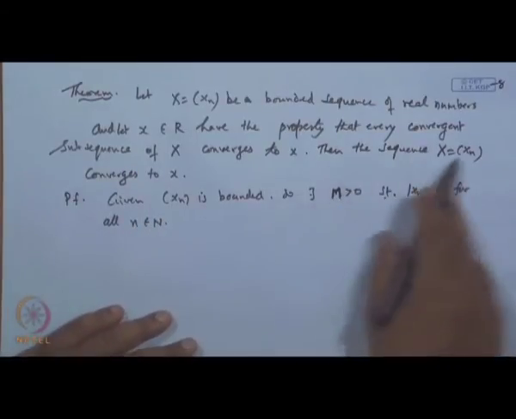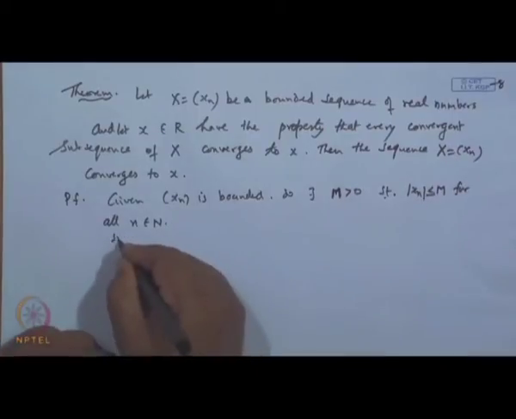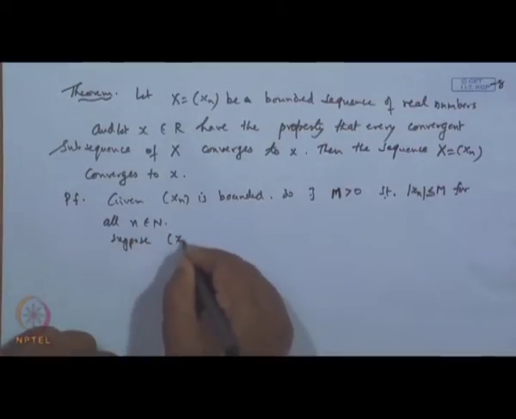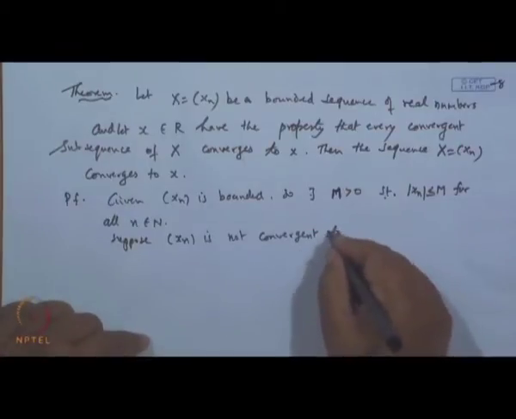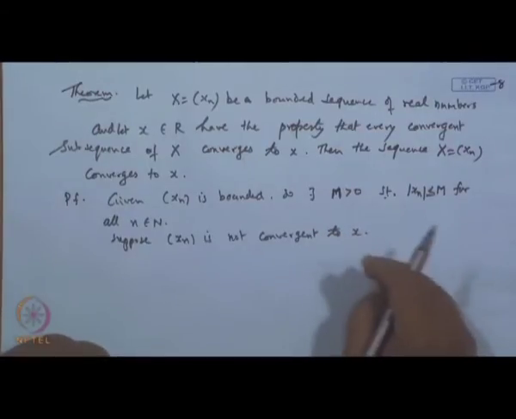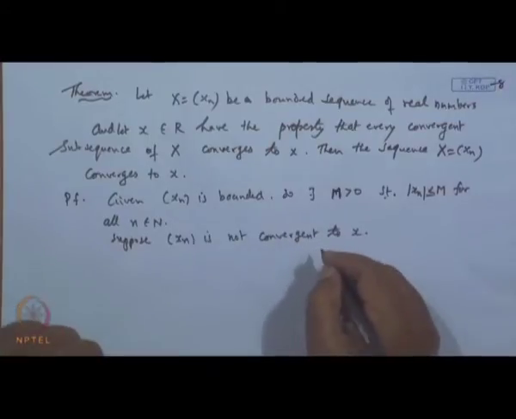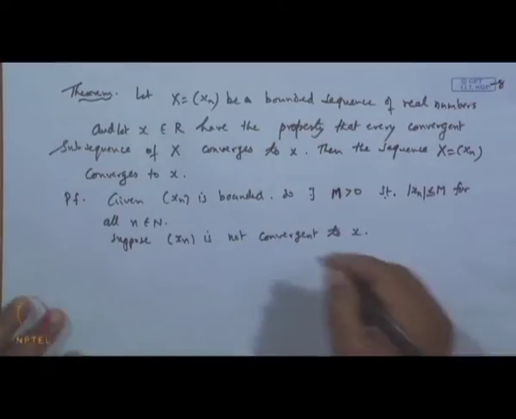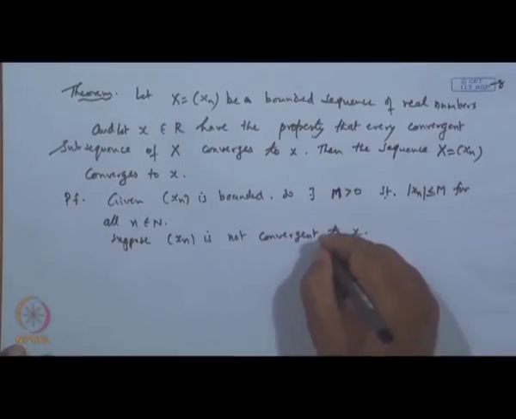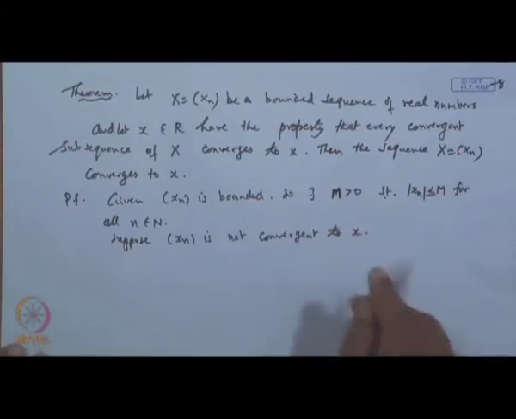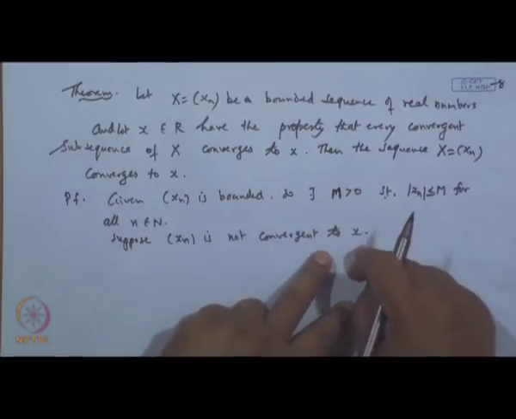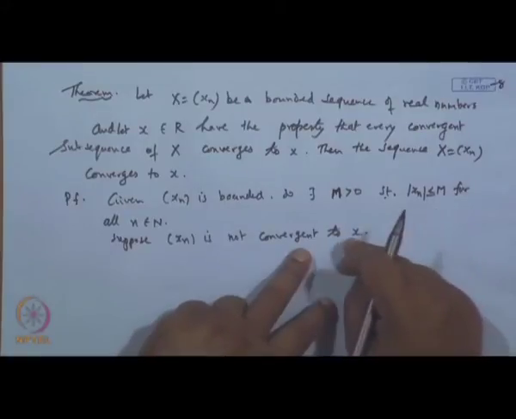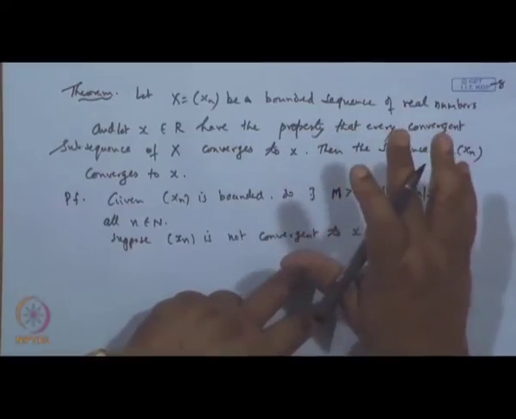Now, we wanted x_n to be convergent. So, suppose this sequence x_n is not convergent to x, that is, it does not converge to x. Then, once the sequence does not converge to x, we will apply the criteria which we have discussed for the diverging sequence.